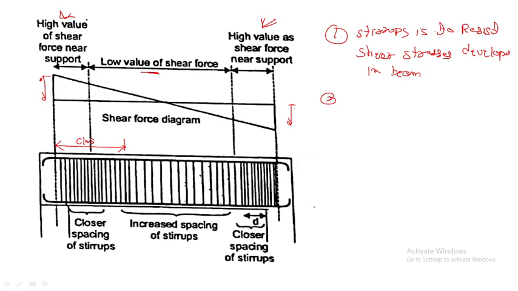From here to here, the shear force value is very less, so the spacing is increased here. Again the spacing is decreased at the supports. This is a very important point you have to remember. By seeing the sketch you can easily understand this one.